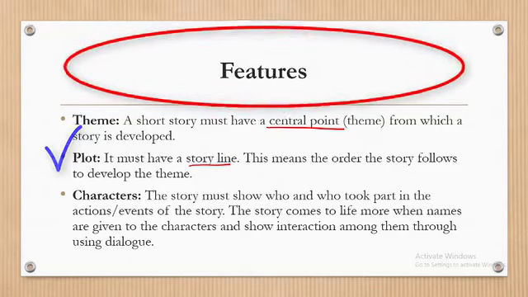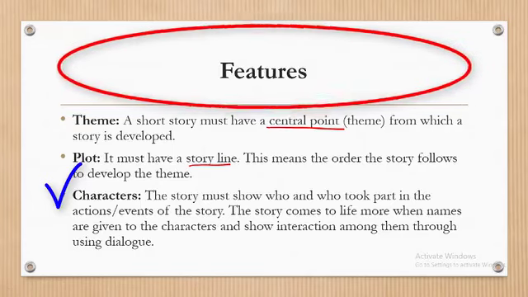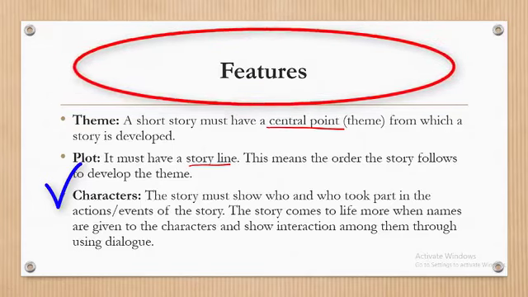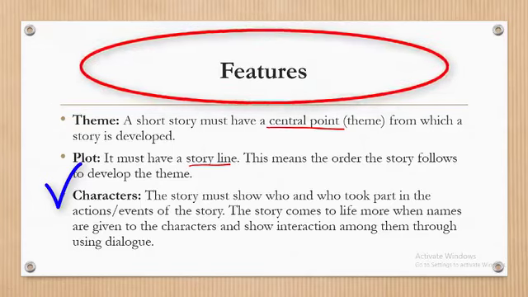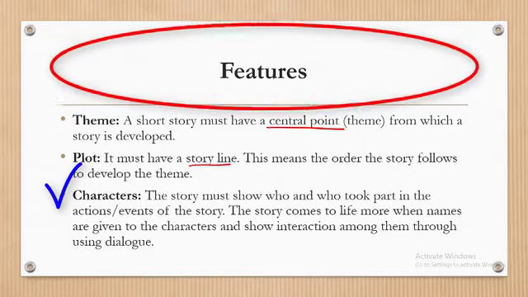Then we also have characters. Characters are the persons or the actors in a particular play, the actors who took part in such an event.